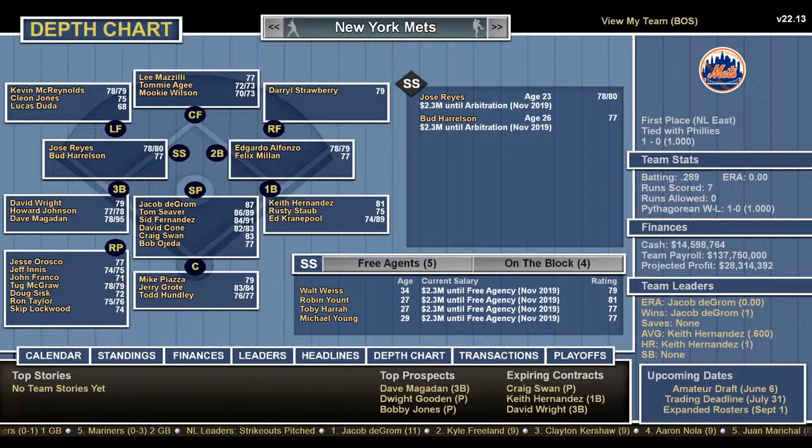Doc Gooden. Todd B. Yeah, where's Doc Gooden? Where is the Doc? Again, I didn't make these teams. That is a good question. Let's just go to lineups for the Mets. I'm looking at it now. Do they have Doc Gooden in the... Let's go to pitching. Yes, they have Doc Gooden in single A ball. So Doc Gooden is on the roster. He's a 79 and a 96 potential. So I would probably move him up.